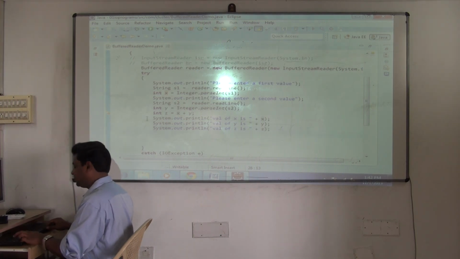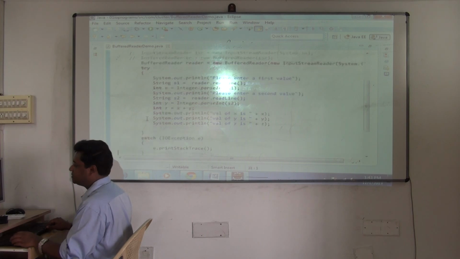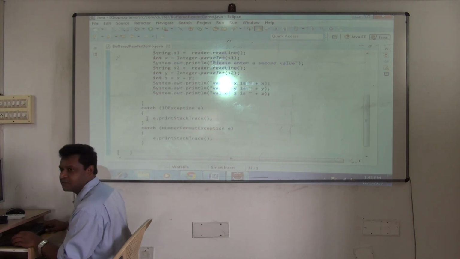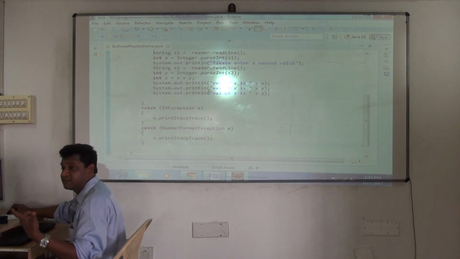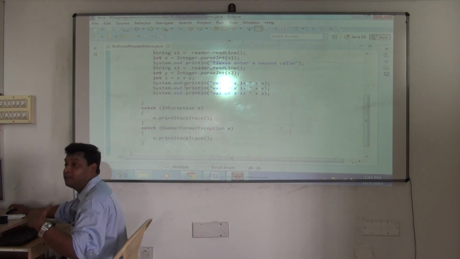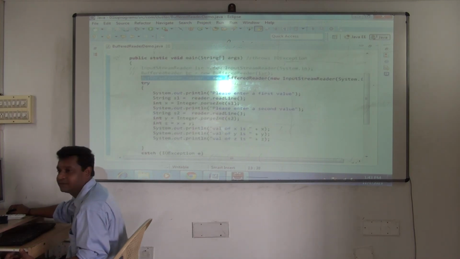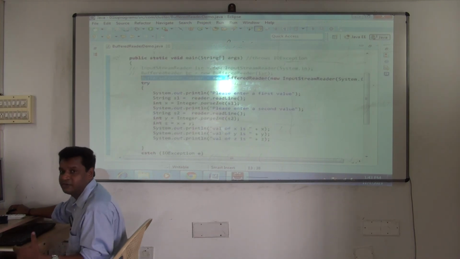So if an exception occurs, you will catch it. But all this is fine. But you have to close the resource now. Yes or no? So instead of closing the resource here when I am working now, I might get the exception anywhere. Here I opened the resource now. See, I opened the resource here. But after using the resource, I have to close.